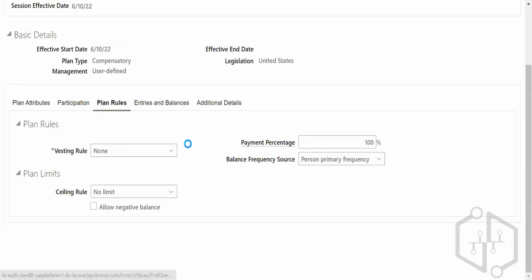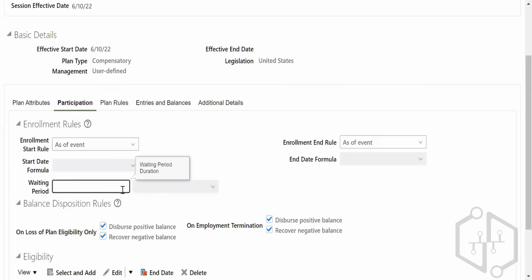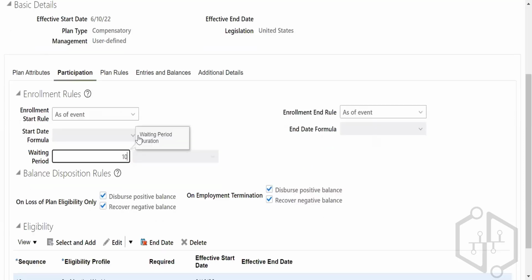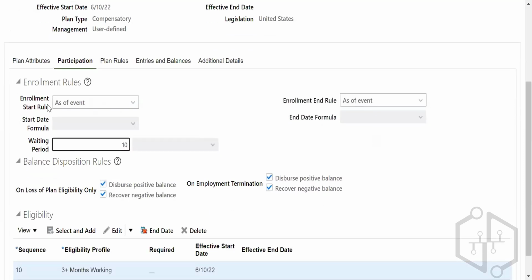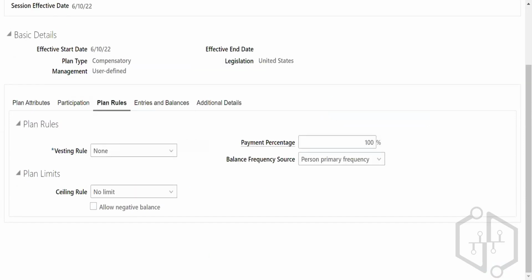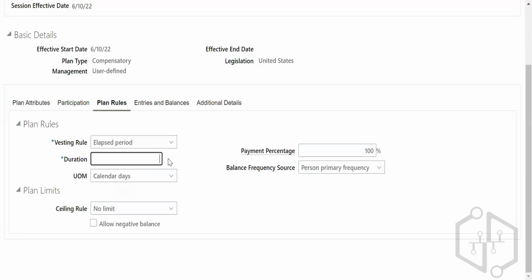One more thing I just forgot. Waiting period. This is very important. Waiting period is 10. That means how much time the employee is going to wait to get this compensatory plan. 10 days. Suppose if enrollment started as 1 day, 10 days, and this is the waiting period, 10 calendar days. Now, vesting rule. What is the vesting rule? Vesting rule is elapsed period. Vesting rule is like how much duration? Suppose 3 days.